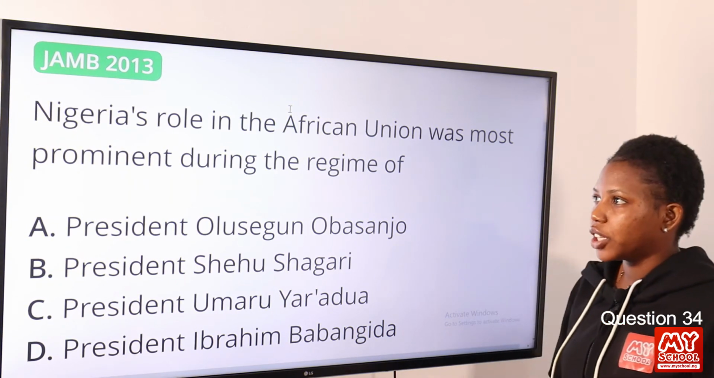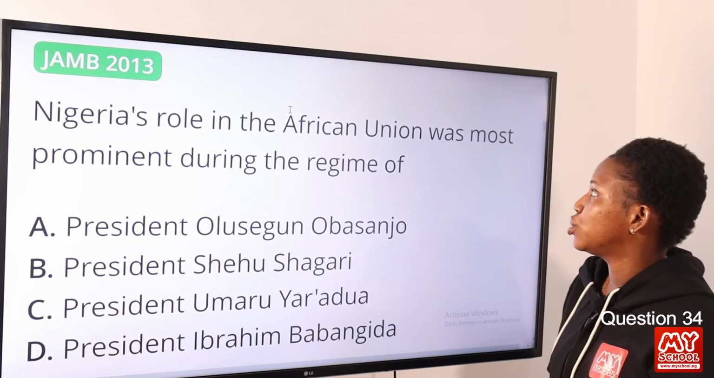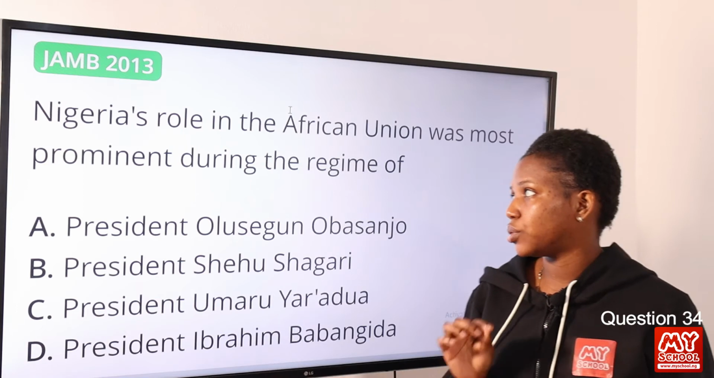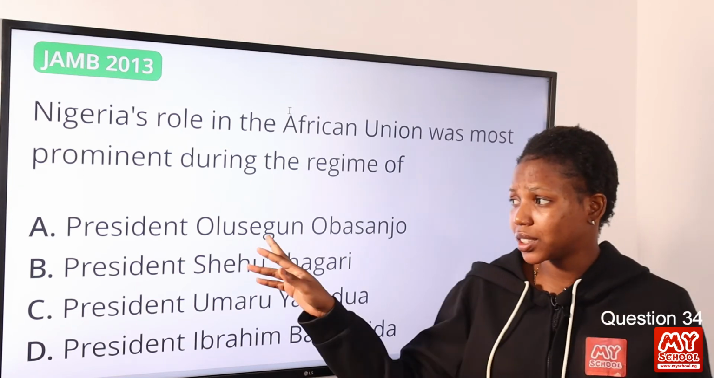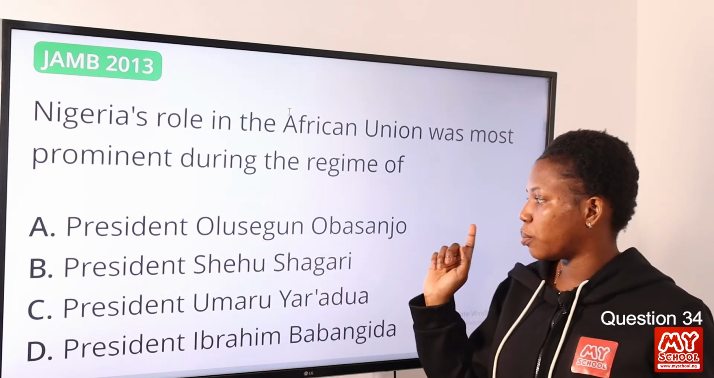Question 34. Nigeria's role in the African Union was most prominent during the regime of... Option A is the correct answer to this question, President Olusegun Obasanjo.